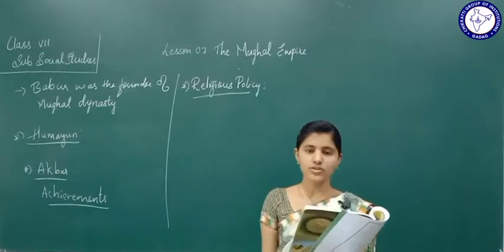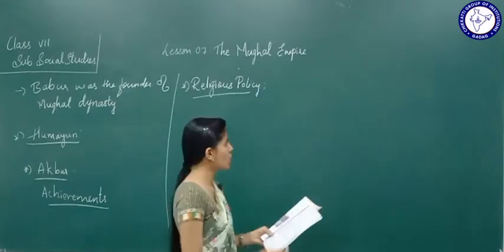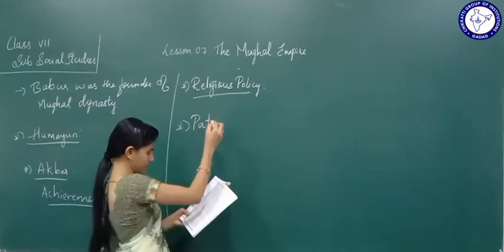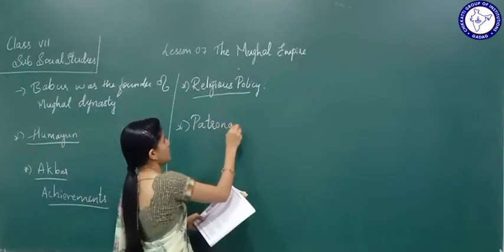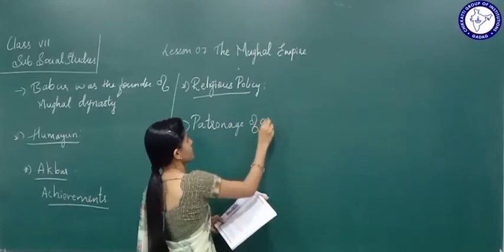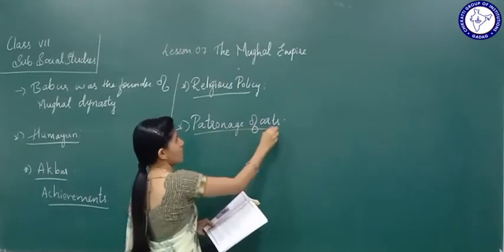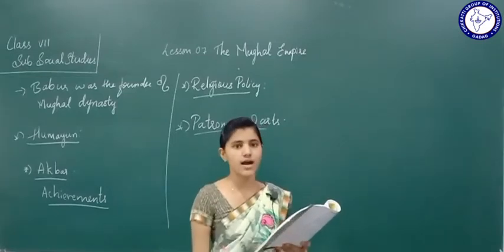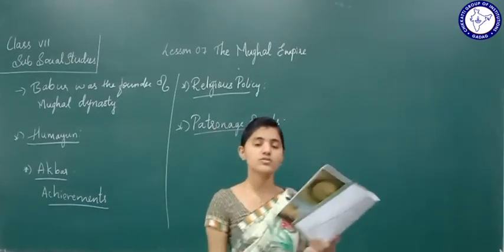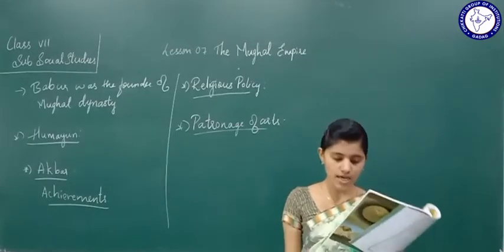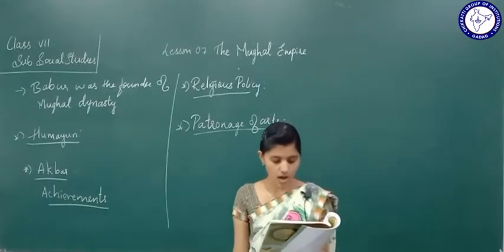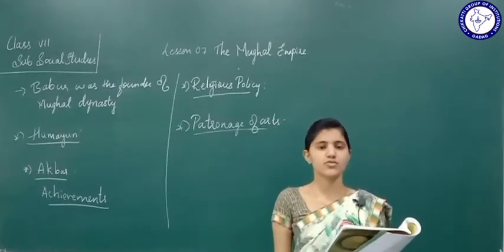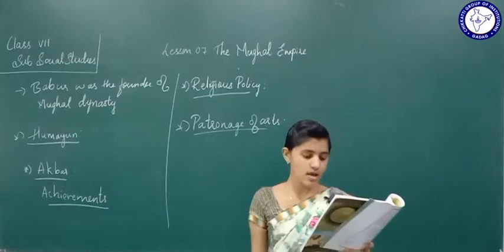Next, we are going to study about patronage of arts. Akbar patronized literature and art. He supported literature and art. Faizi, Abul Fazl and Birbal were the distinguished poets in his court. These were very notable poets in his court.